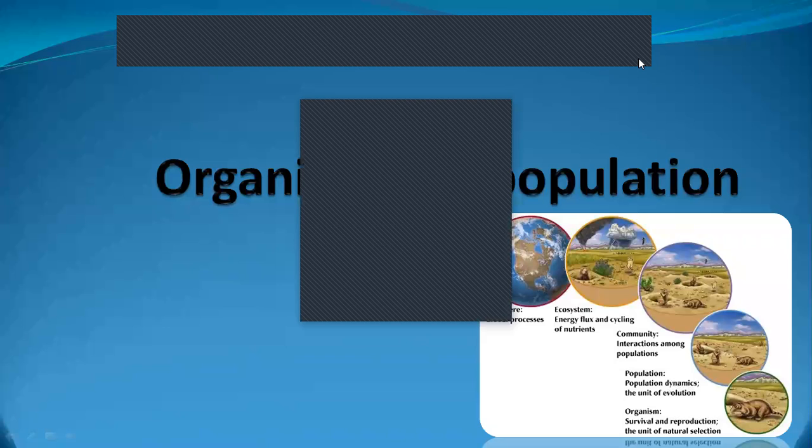Organism and population, what is it according to you? Give me the answers in your own sentences. Organism means all living beings. Okay, all living beings. Yes, organism means all living organisms. Yes, good Atya. Survival and reproduction. Yes, good Aaron. Thank you, Ranjita.